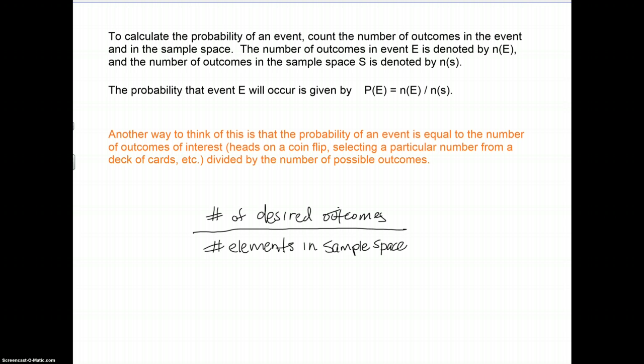What I mean by desired is that it's the outcome of interest. So if I'm rolling a die, for example, and I'm interested in coming up with a 3, if it's a 6-sided die and there's possibly 6 outcomes, I'm interested in getting a 3. That's one of the 6 possible outcomes, so that would be a probability of 1/6.